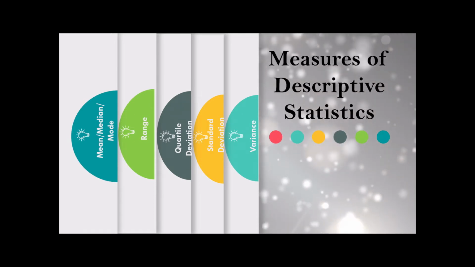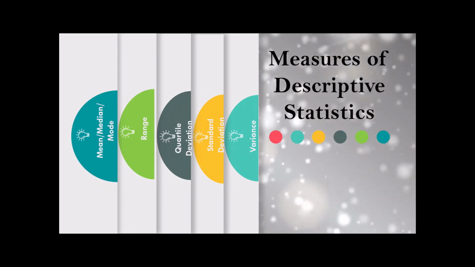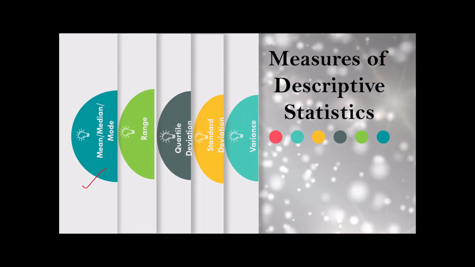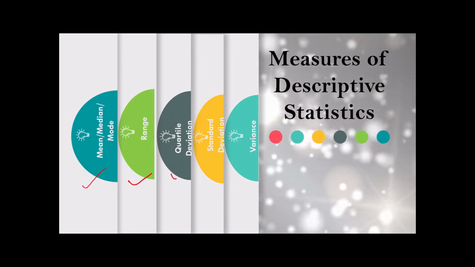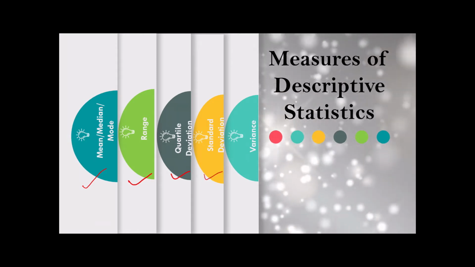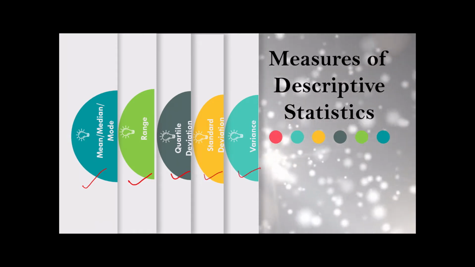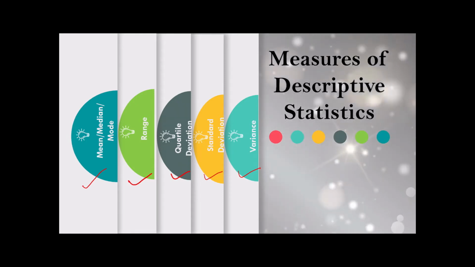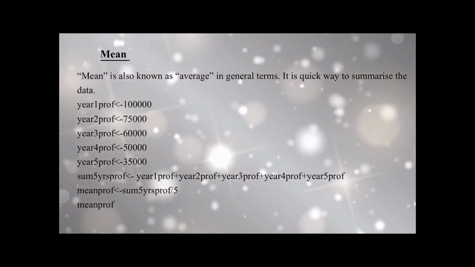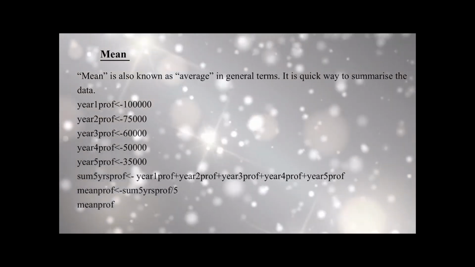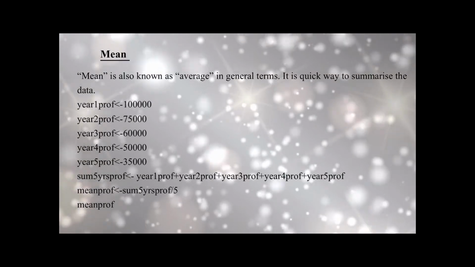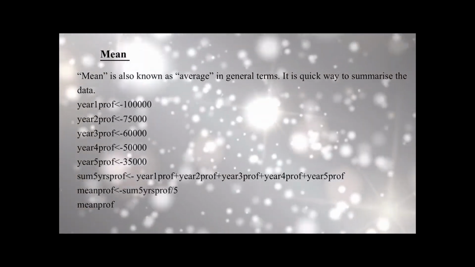Now, what are the measures of descriptive statistics? The first is mean, median and mode, range, quartile deviation, standard deviation and variance. Now let us look into the first measure, that is mean. Mean is also called average, and average is calculated by the sum of observations divided by the number of observations.